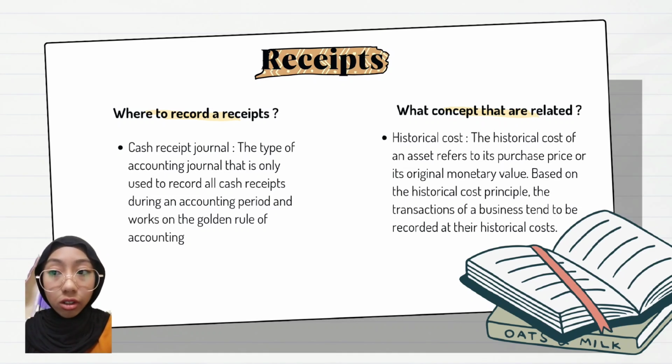We use the historical cost concept for receipt transactions. The historical cost of an asset refers to its purchase price or its original monetary value. Based on the historical cost principle, the transactions of a business tend to be recorded at their historical cost. This means we will keep our transaction receipt where we purchase based on the original cost, even if the costs change in the future.